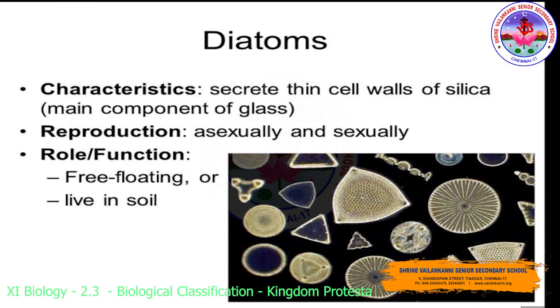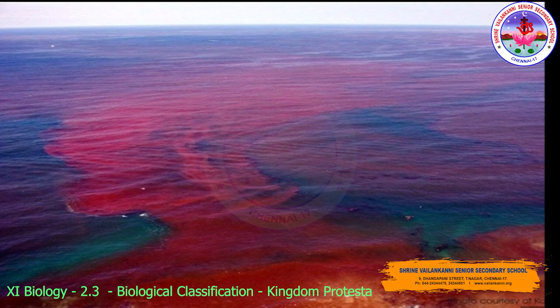Next is diatoms. The characteristic feature is that it secretes thin cell walls of silica, the main component of glass. Reproduction is asexual and sexual. As for the role and function, it is free floating or lives in soil. Here you can see the red algae.